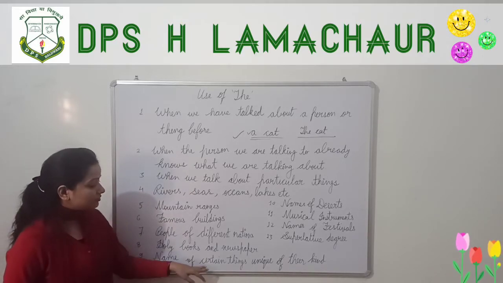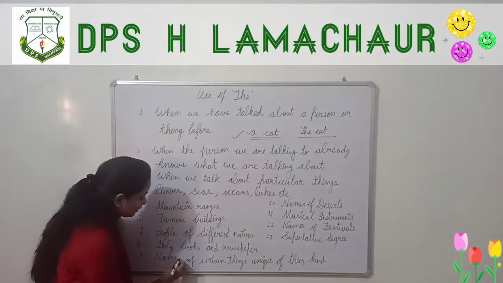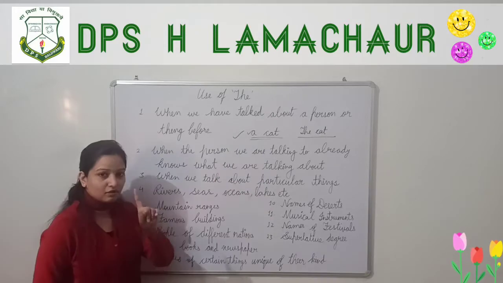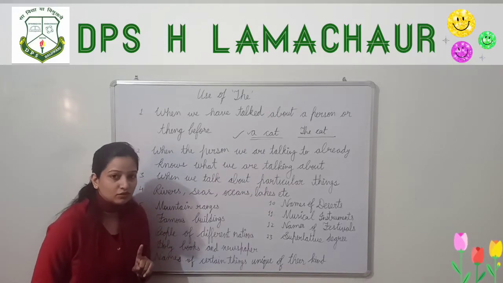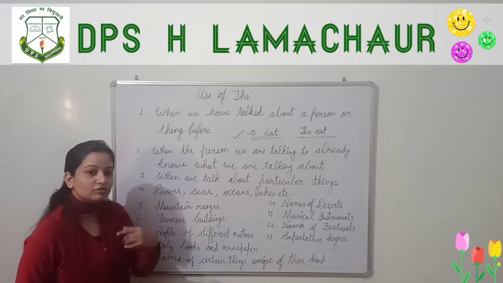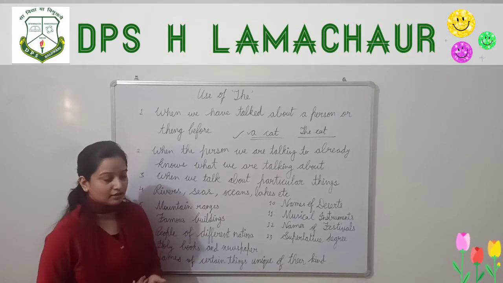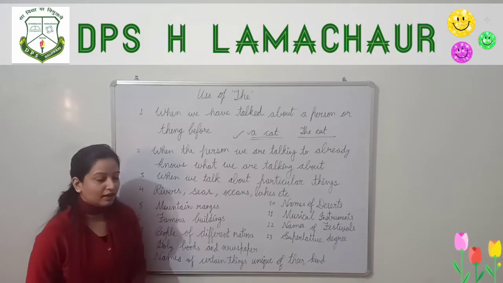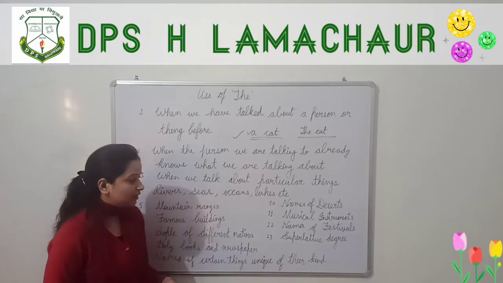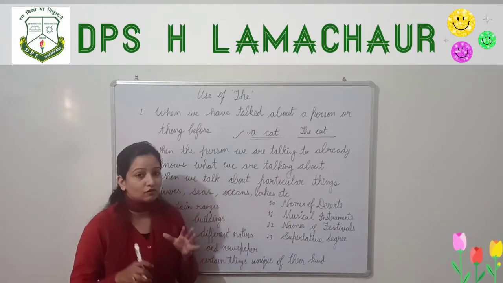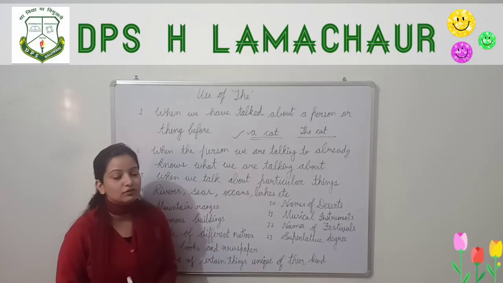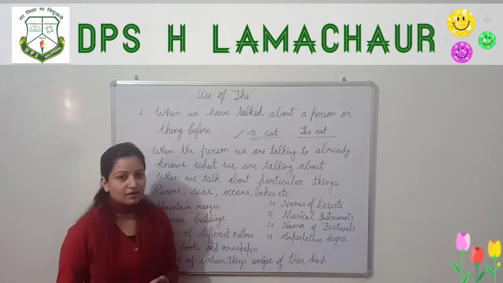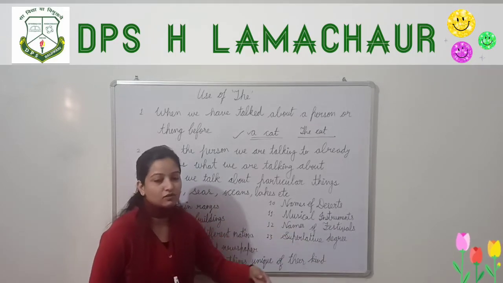Before the names of certain things unique of their kind, which are unique. We have only one sun, only one moon, only one earth. So we have to use the moon, the sun, the earth. Names of deserts: before the names of deserts also we use "the," like the Sahara Desert. Now the musical instruments: before the musical instruments always we use "the," like the flute. Names of festivals: the Diwali, before the festival names also we use "the."